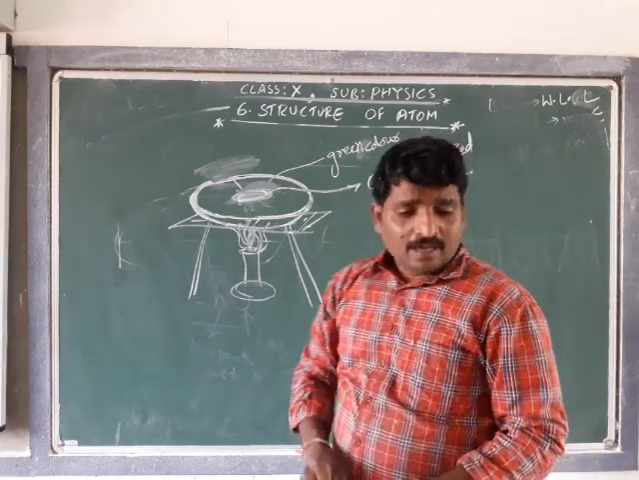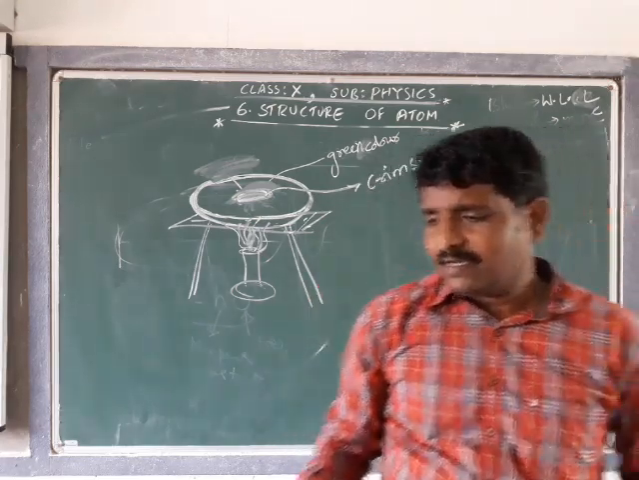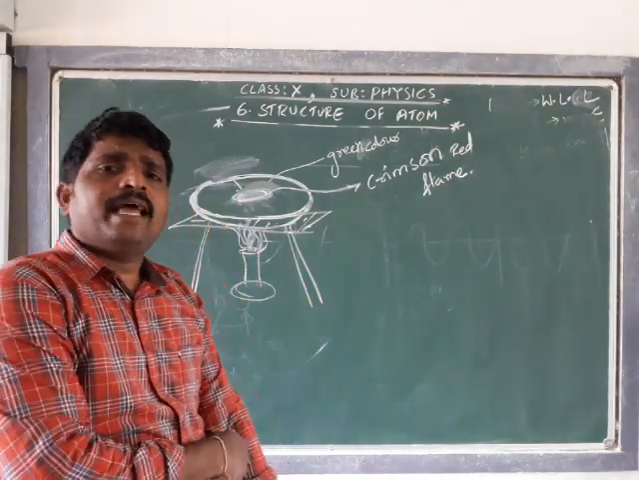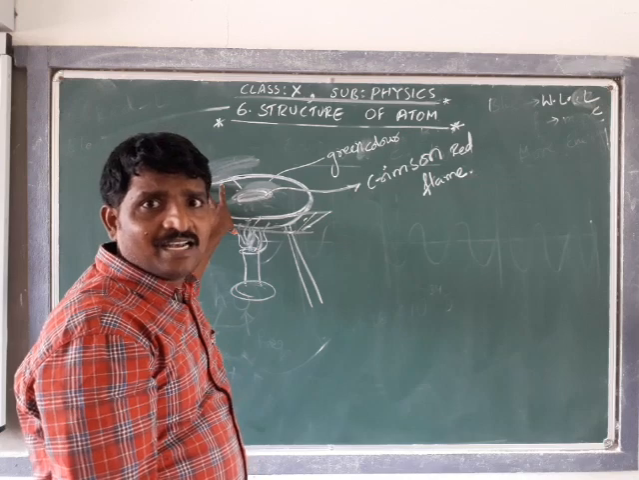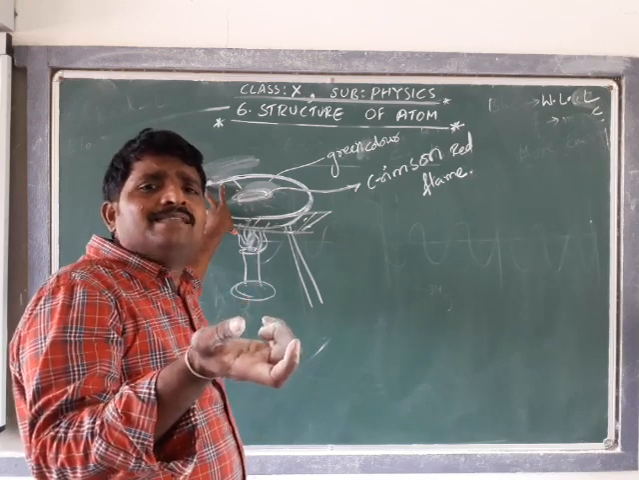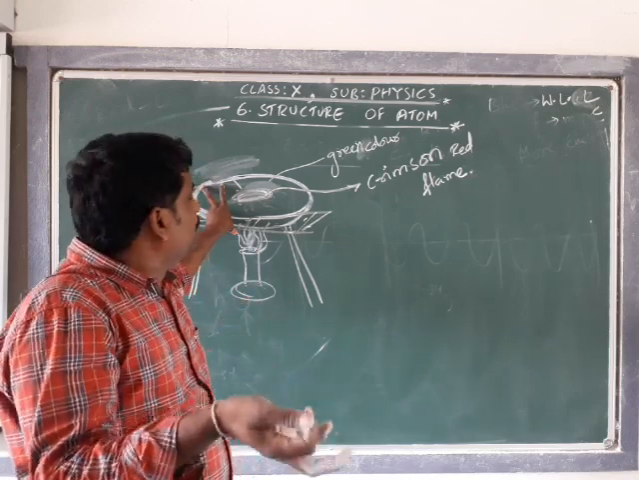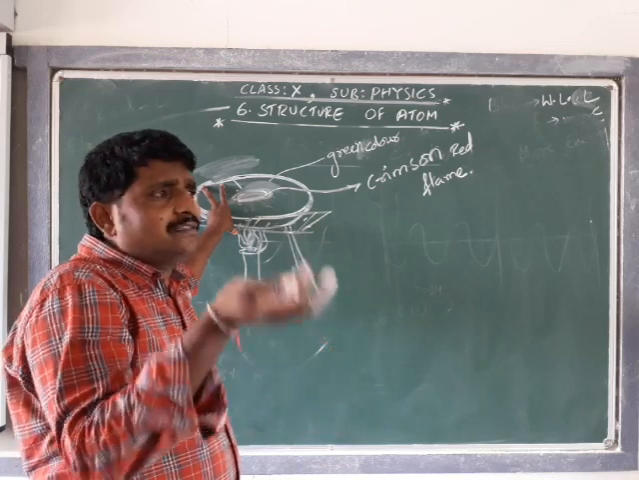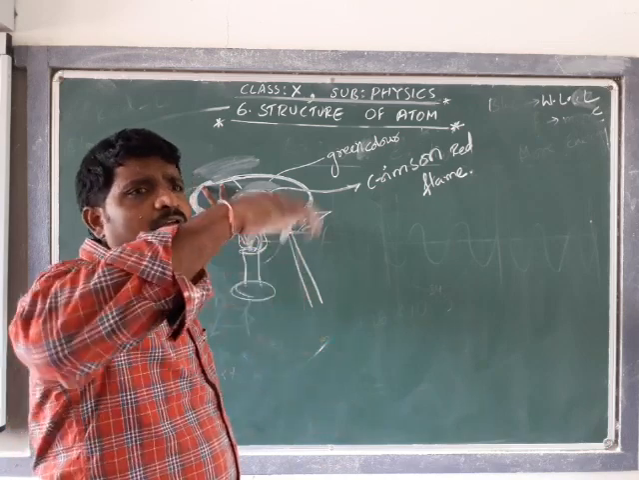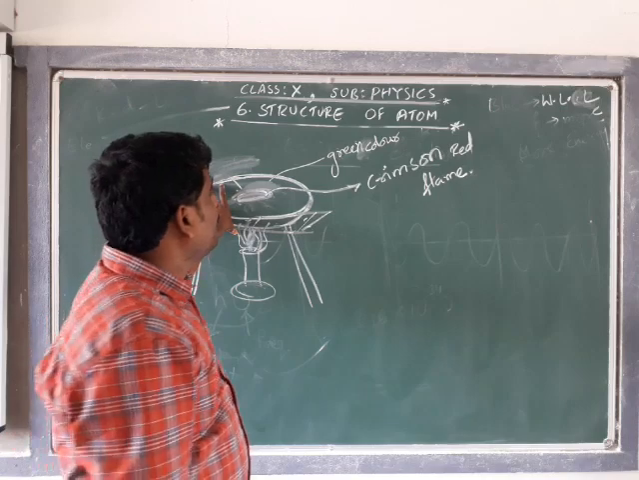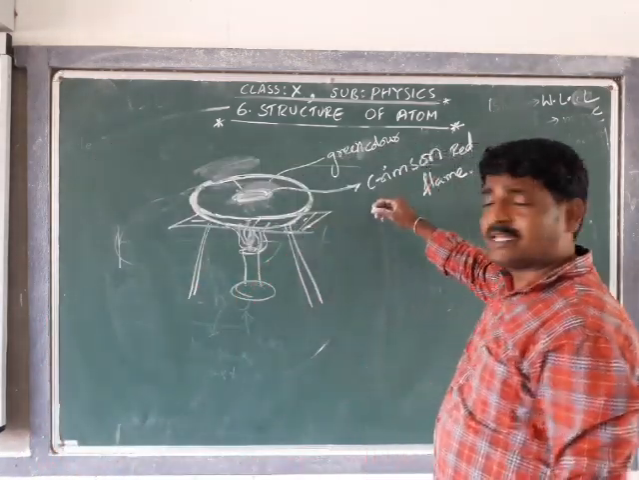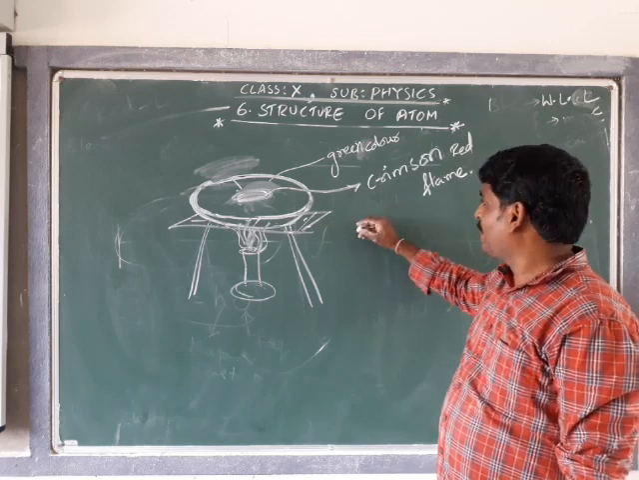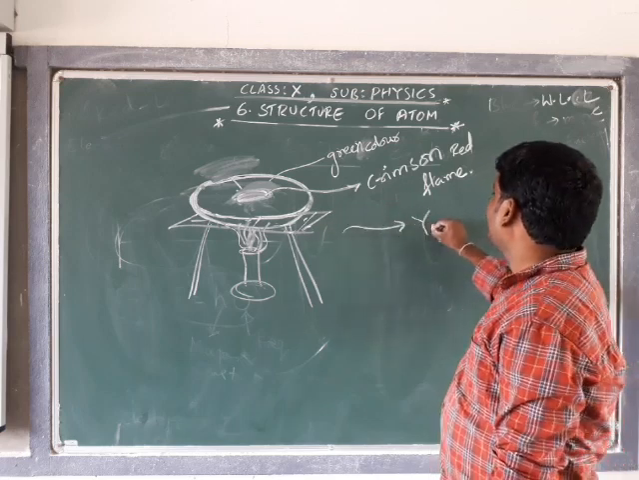You might have noticed that sodium lamps are usually used in street lights. When the sodium lamp is switched on, it slowly gets heated, and the sodium present in the lamp vaporizes and emits yellow color.